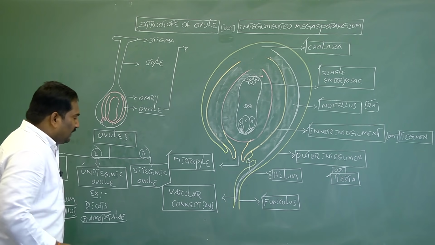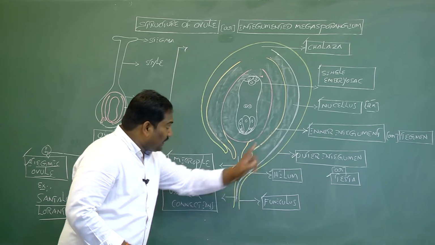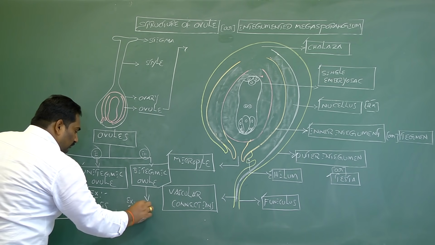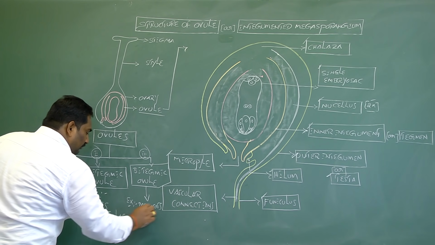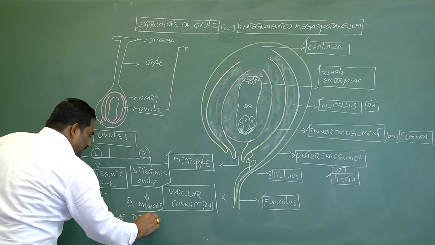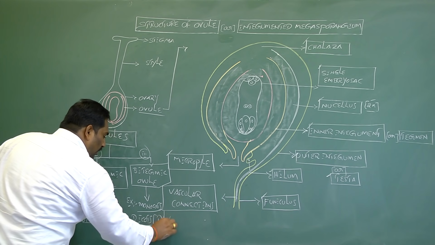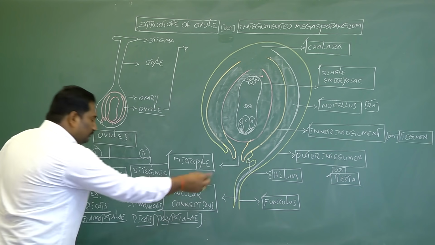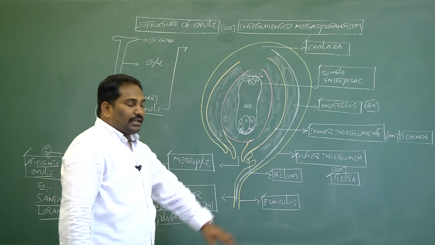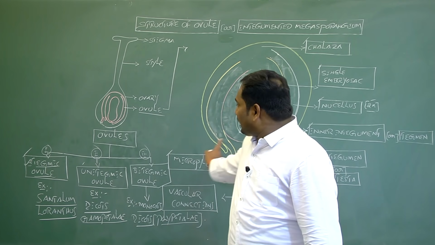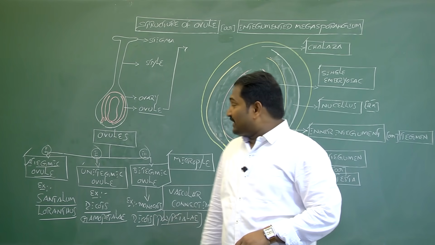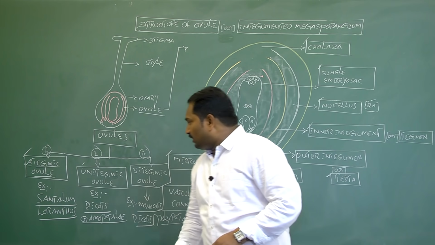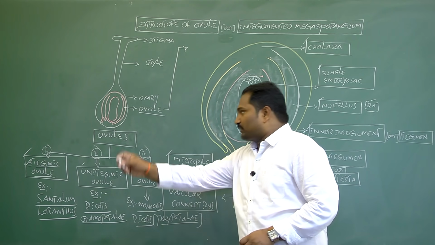If the structure of ovule is having two integuments, it is called bitegmic ovules. Example, monocots and dicots, especially the Polypetalae group of dicots. Once again I repeat, the ovules are classified into three types based on the number of integuments, such as ategmic ovule, unitegmic ovules, bitegmic ovules.